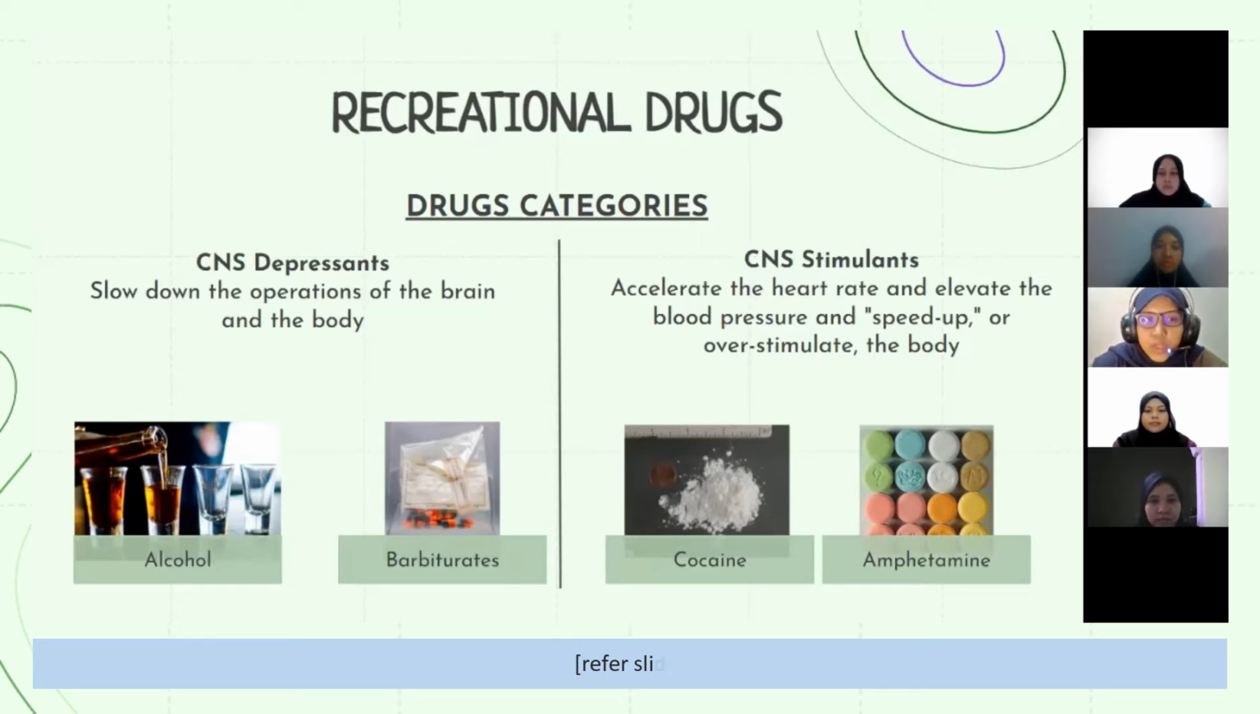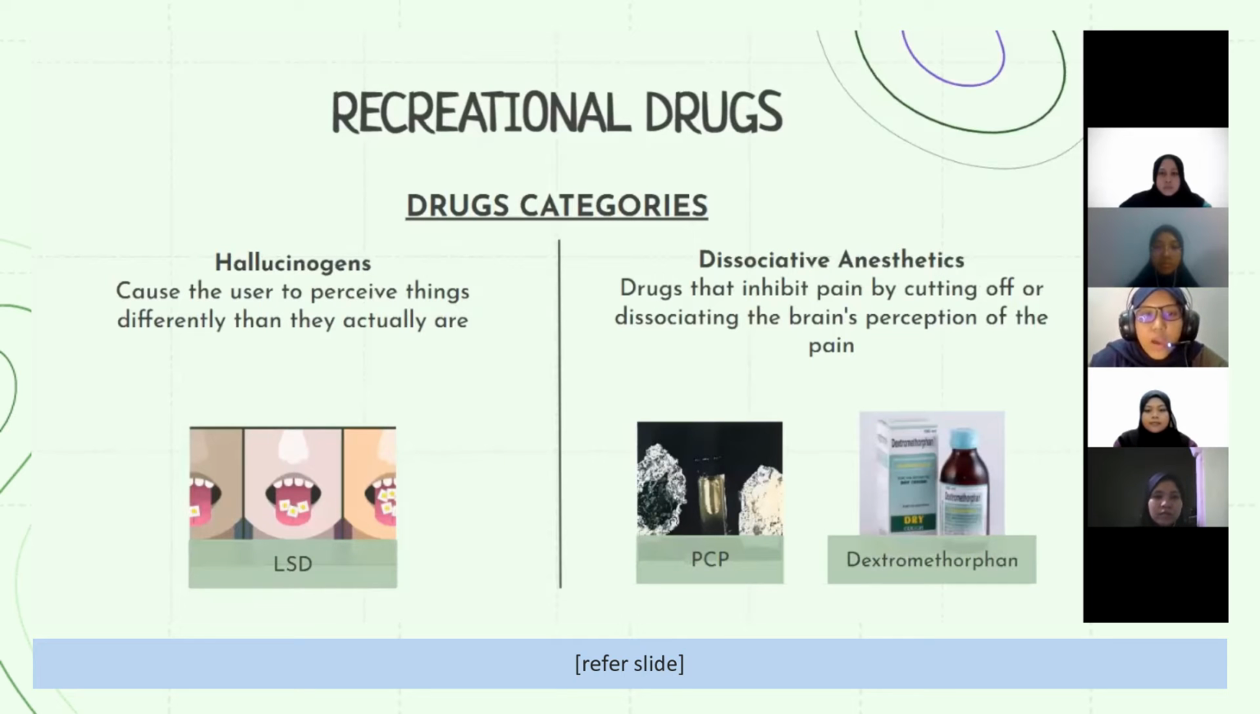This type of CNS depressant can slow down the operation of the brain and body, which causes sleepiness, poor concentration, confusion, or slow breathing. Next, we have CNS stimulants, with examples cocaine and amphetamine. From the name itself, we know that it stimulates and accelerates heart rate and overstimulates the body, which could cause a heart attack, suffocation, or brain damage. Next, we have hallucinogens, which from the name itself, we know cause hallucination, or the user perceives things differently than they actually are. An example is LSD.